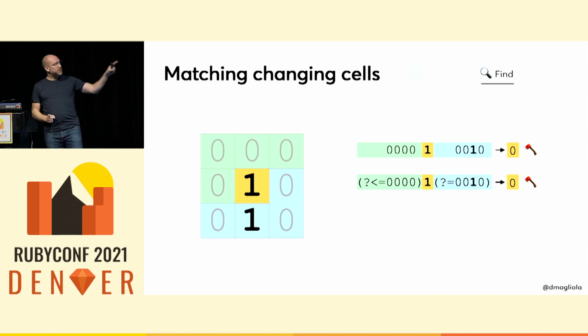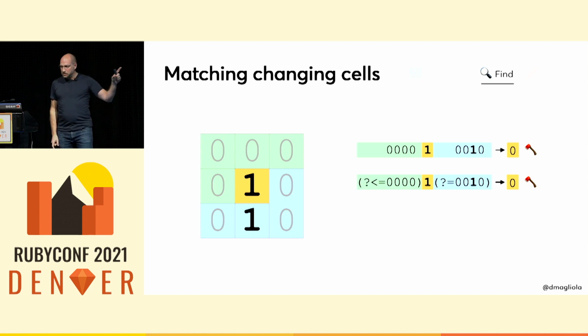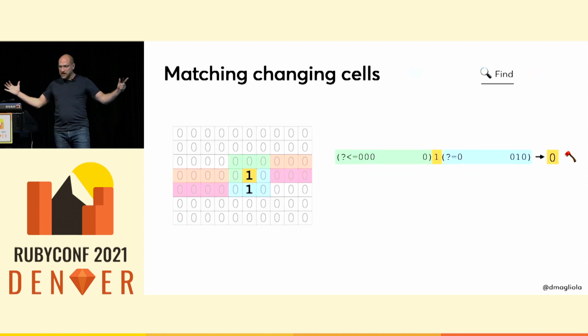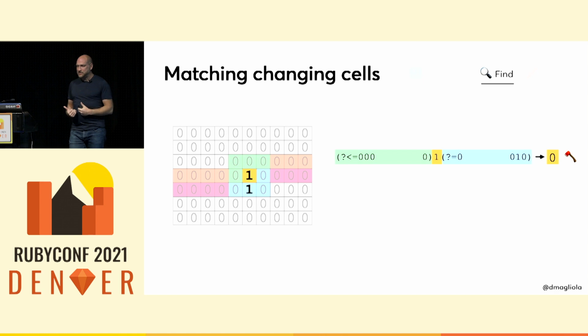Because my board doesn't really look like this thing that I have here on the left. Because I don't just have the 9 cells that I'm evaluating. I actually have a board that is much bigger than those 9 cells. So the 9 characters that I want are not all together in the string. They have this garbage in the middle, that stuff in red and pink, and I don't care about it, so I need to ignore it.